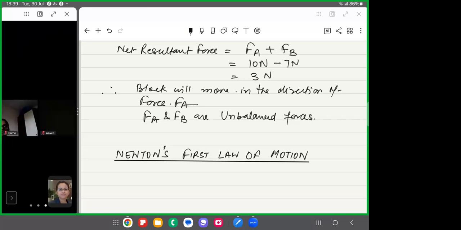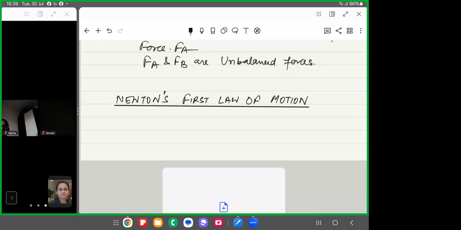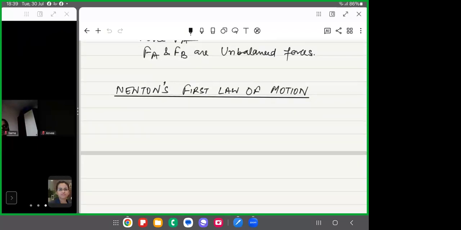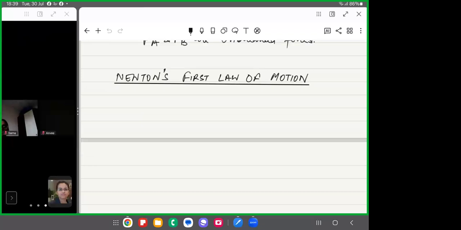Now, what is Newton's first law of motion? Newton studied the ideas of Galileo regarding the motion of an object. And he formulated three fundamental laws that govern the motion of an object. These three laws are known as Newton's laws of motion.